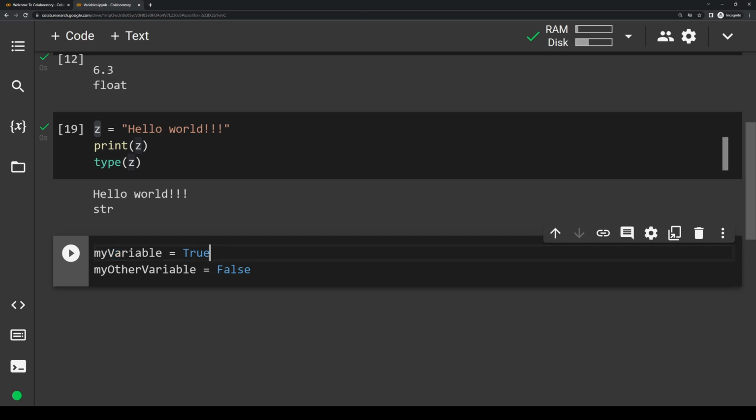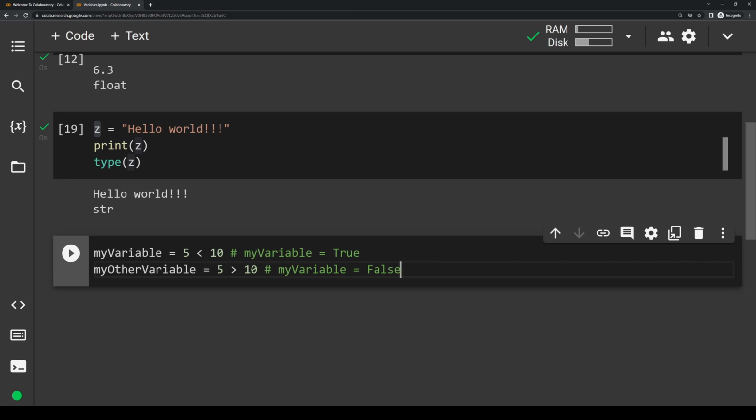So I can actually assign a boolean like this. I can say my variable equals 5 less than 10. 5 less than 10 is either going to be true or it's going to be false. In this case, 5 is less than 10, so this is true. So this is going to basically say the same thing as writing my variable equals true, because 5 less than 10 evaluates to true. If we wanted to do false, same deal, we would do my other variable equals 5 greater than 10. Now obviously 5 is not greater than 10, so this is going to evaluate to false, which is the equivalent of writing something like this.